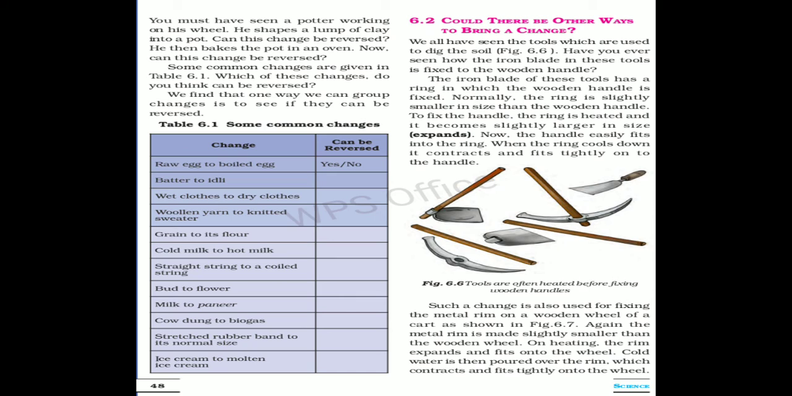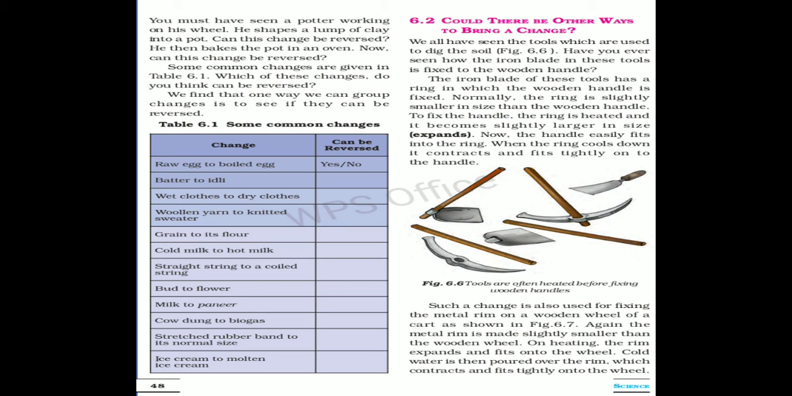Could there be other ways of change? Yes. So here we have learnt about reversible change and irreversible change. The other thing you have to learn about is contraction and expansion. Expansion on heating is a reversible change. When an object is heated, it increases its size. The increase in size on heating is called expansion. The expansion of an object on heating is a reversible change.